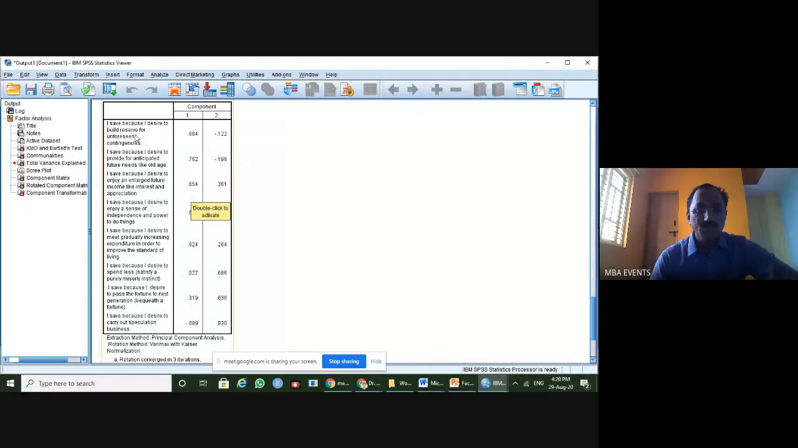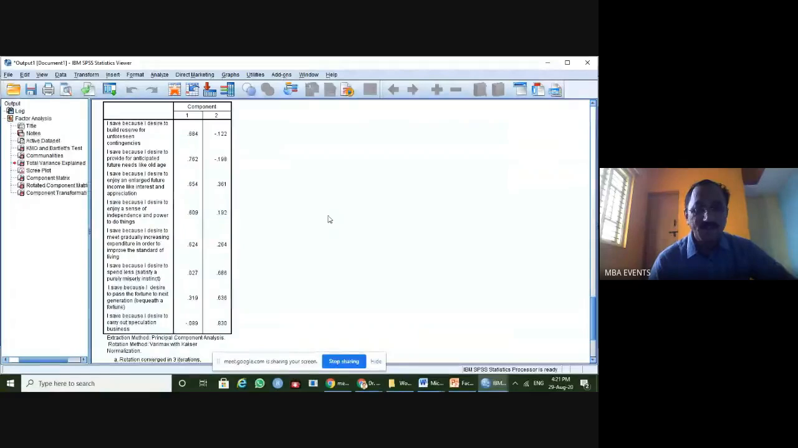"I save because I desire to build a reserve for unforeseen contingencies." This is the first factor loading, and this is the second factor loading, the second item under the first factor. The third item: "I save because I desire to enjoy an enlarged future income," and "I save because I desire to enjoy a sense of independence and power to do things," and "I save because I desire to make gradually increasing expenditures in order to improve the standard of living."